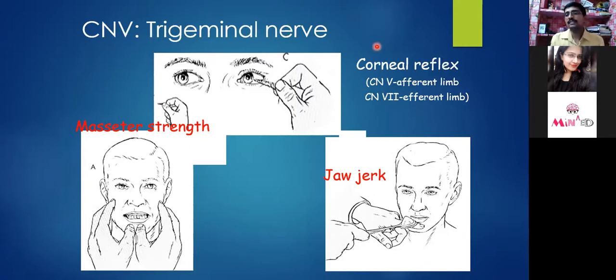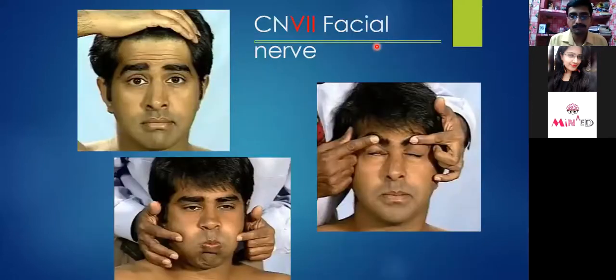So temporalis and masseter are the main muscles of mastication, so we look for that. We'll ask the patient to clench the teeth, and if the patient is able to clench the teeth, not having any difficulty in chewing, it may be normal, and we'll check the sensation on the face. It has 3 subdivisions, accordingly we can check. And the jaw jerk is again a part of the fifth cranial nerve examination.